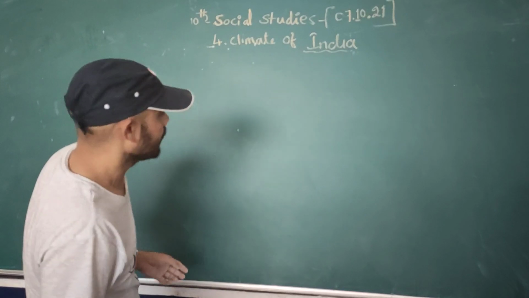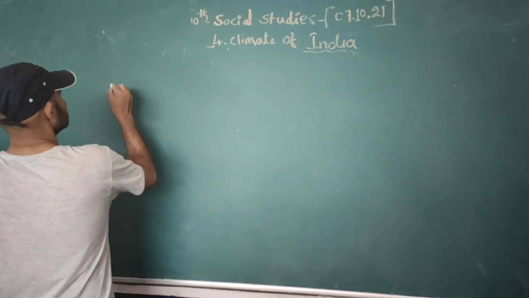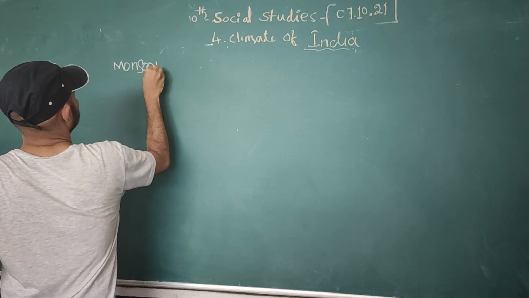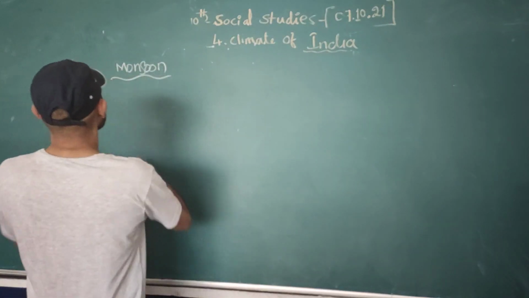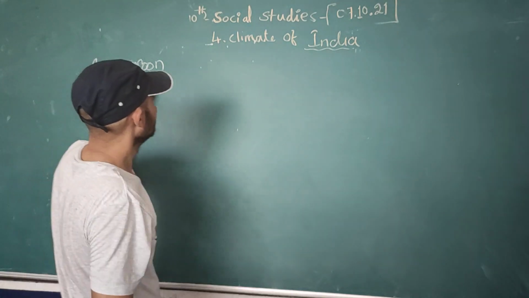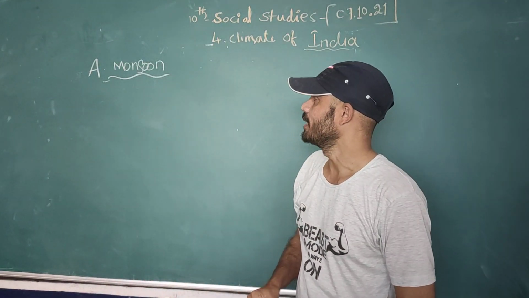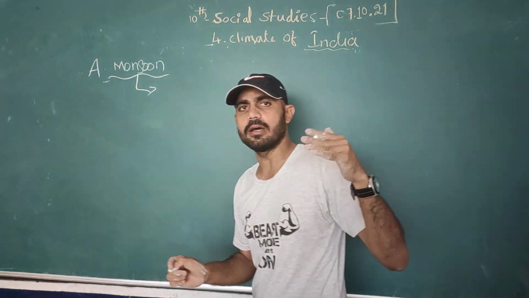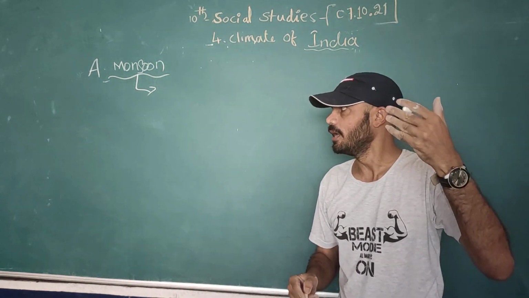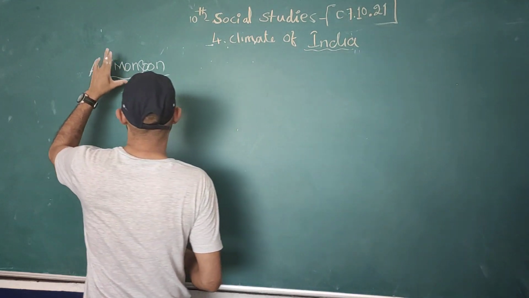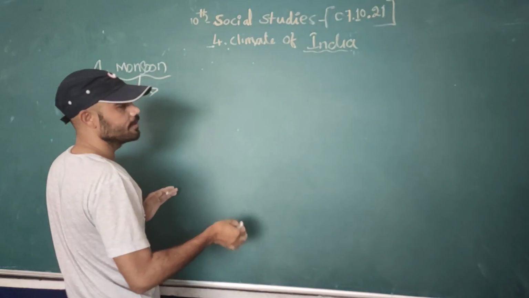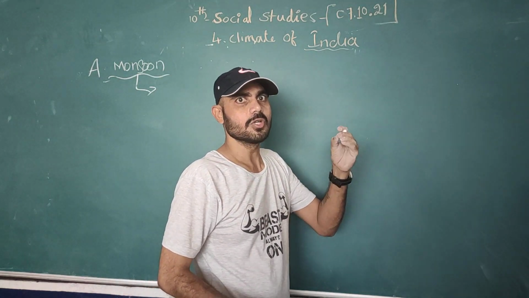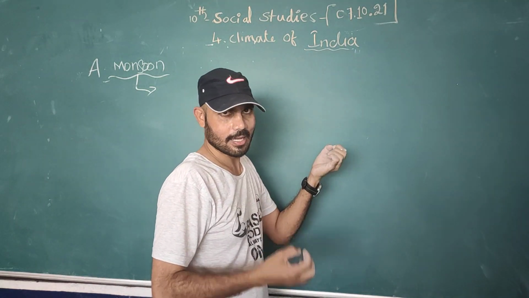We already discussed the summer and winter seasons, and now we are going to discuss the advancing monsoon. What is meant by monsoon, Nana? The word monsoon is derived from an Arabic word. The Arabic traders and sailors called it monsoon. It actually comes from Mausam, an Urdu word.